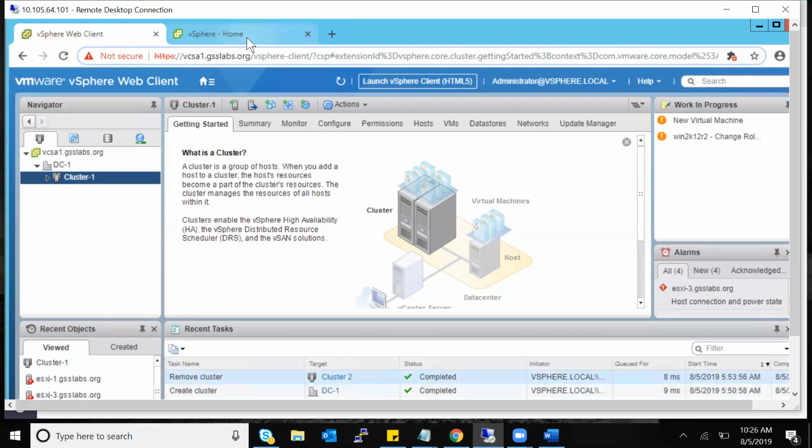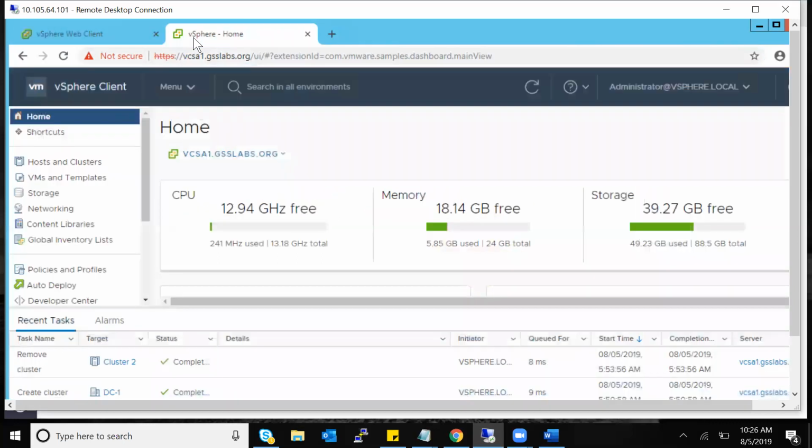I'll show you the UI client. Right next to the web client, I have the UI client. UI client is also called HTML5. Two names we got for that. Whenever someone says UI, it is running on HTML5. It doesn't require Adobe. If I'm opening a host here, it looks the same way, right? But it doesn't show exactly the VCSA name, it gives the IP address. So this is the HTML5 vSphere client.